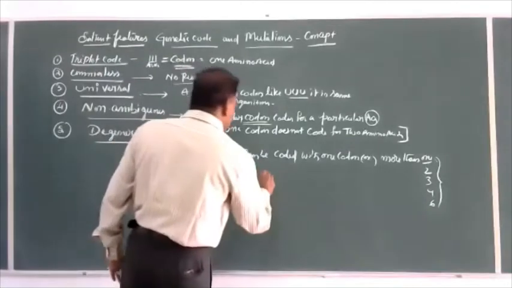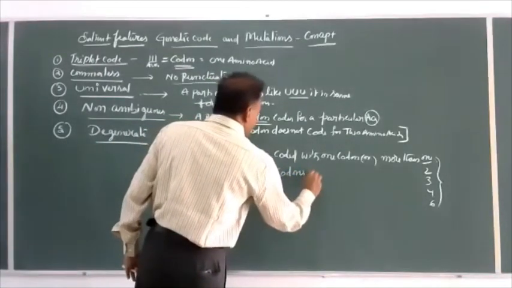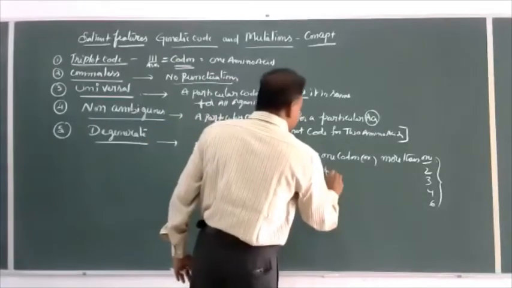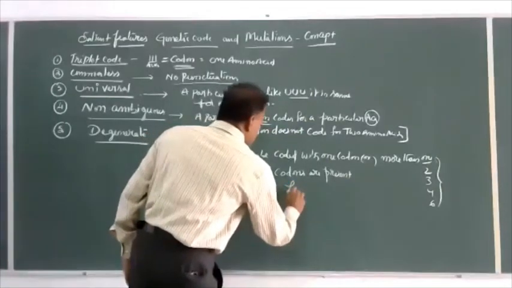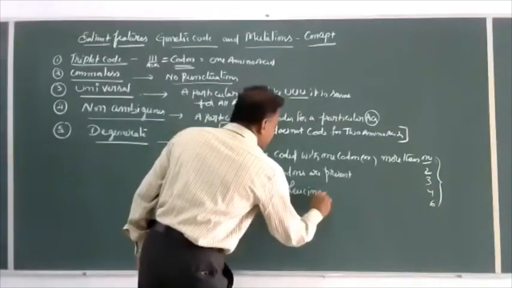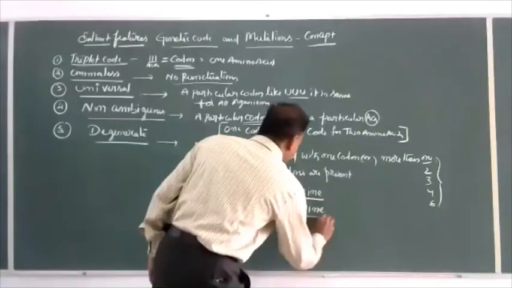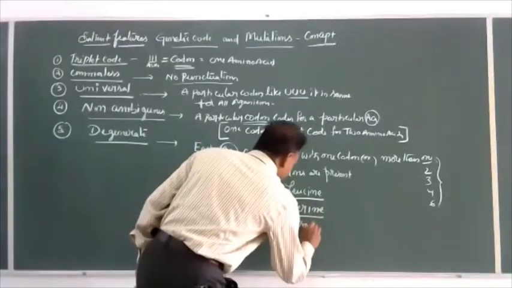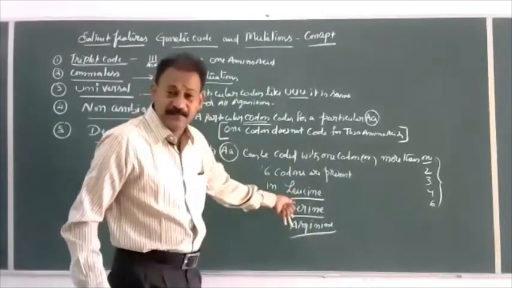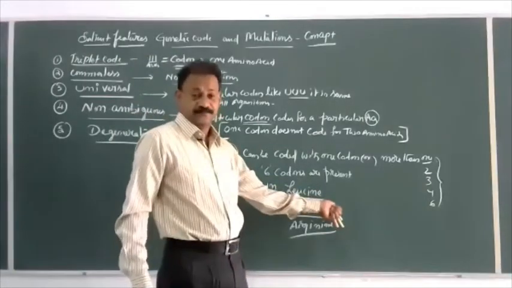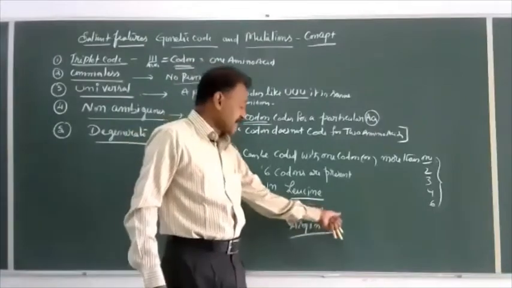Six codons are present in leucine, serine, and arginine. Leucine is an amino acid having 6 codons. Serine is an amino acid having 6 codons.